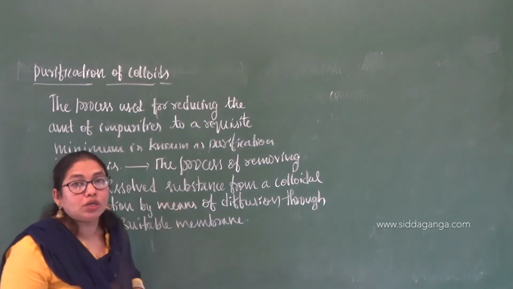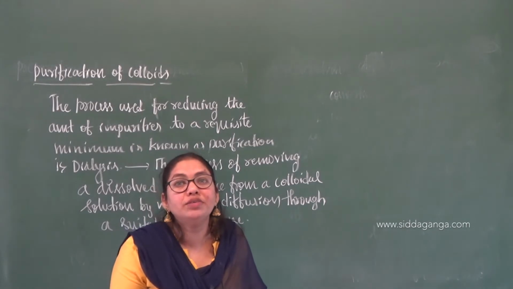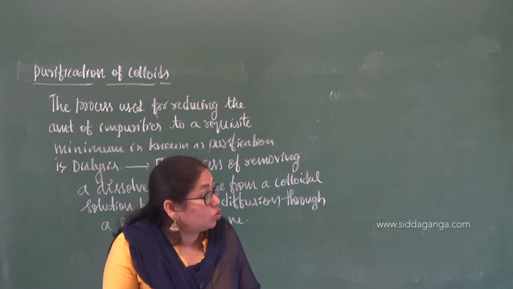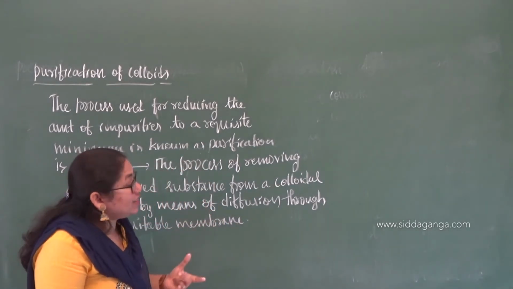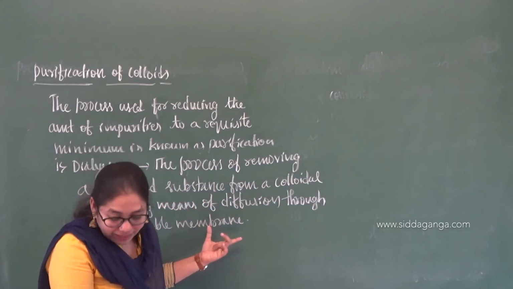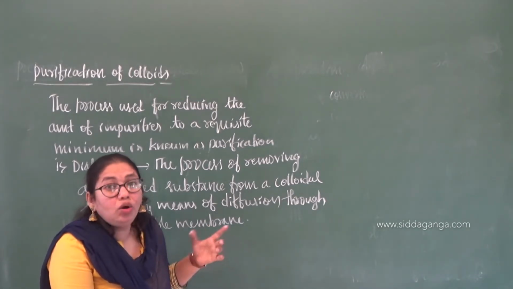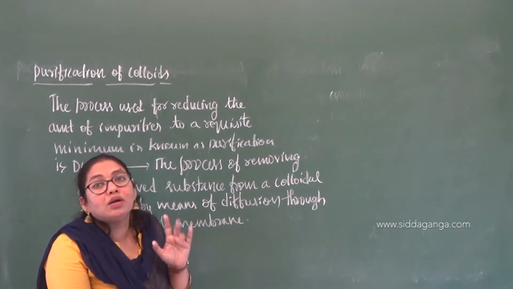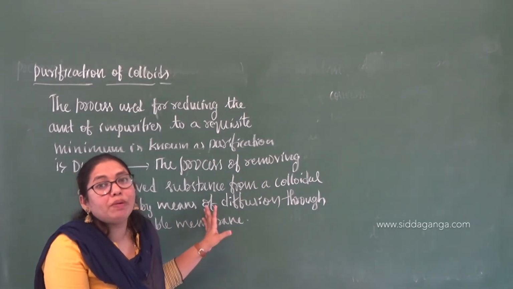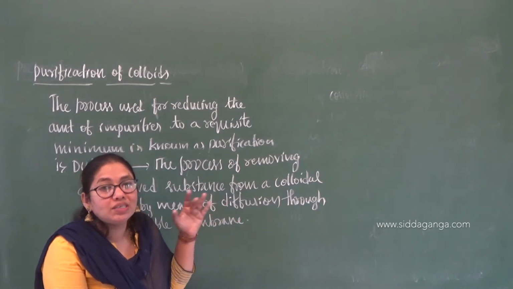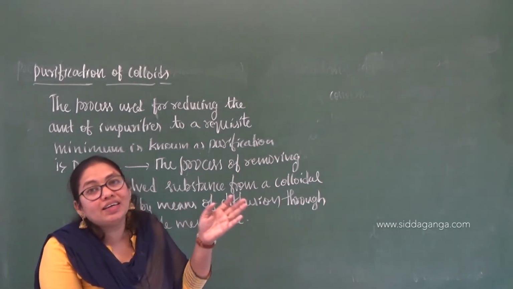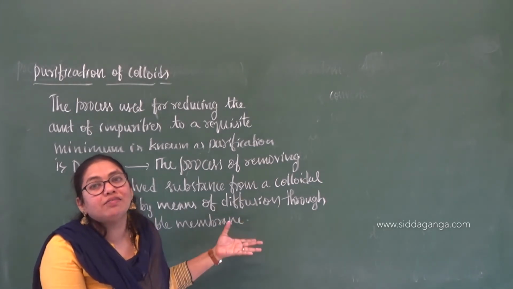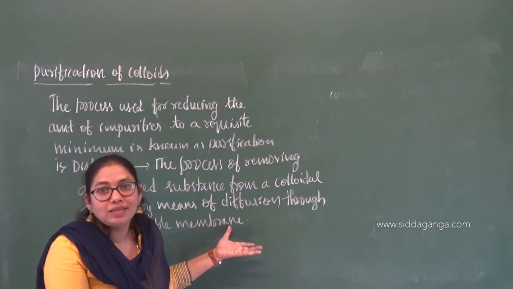You know diffusion is the movement of particles from higher concentration to lower concentration by passing through the membrane. Here the device used is called the dialyzer, which allows the smaller ions to pass through but not the colloids. That is the principle behind dialysis. So it is not filtering the colloids; it is filtering the crystalloids, the ions, the impurities present in the colloidal solution.